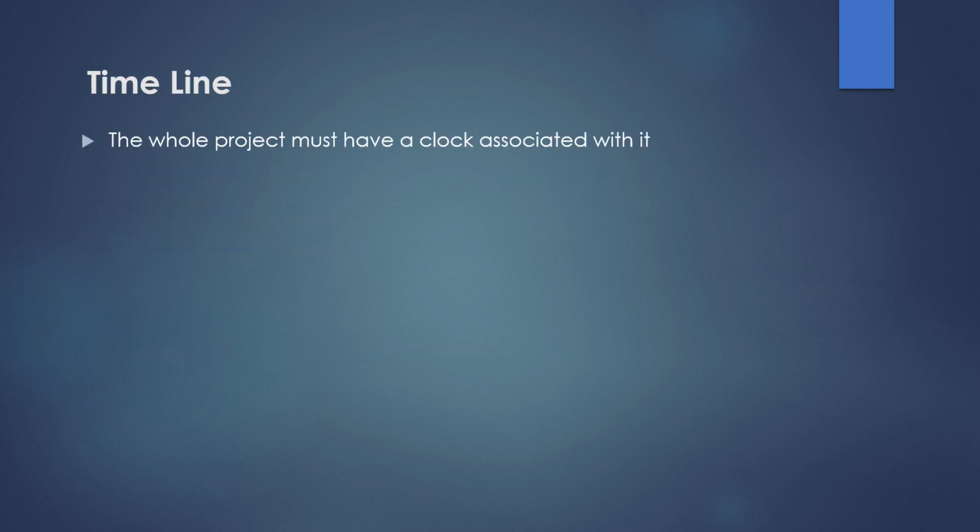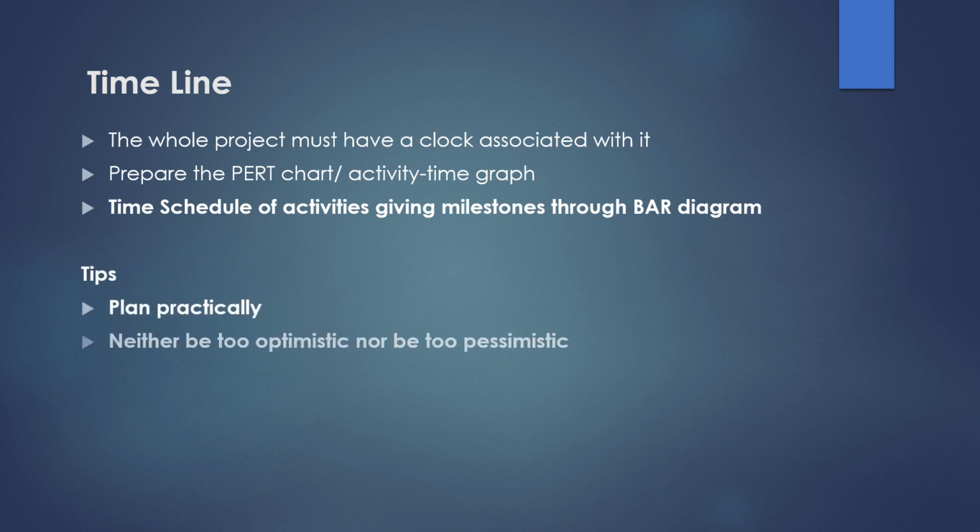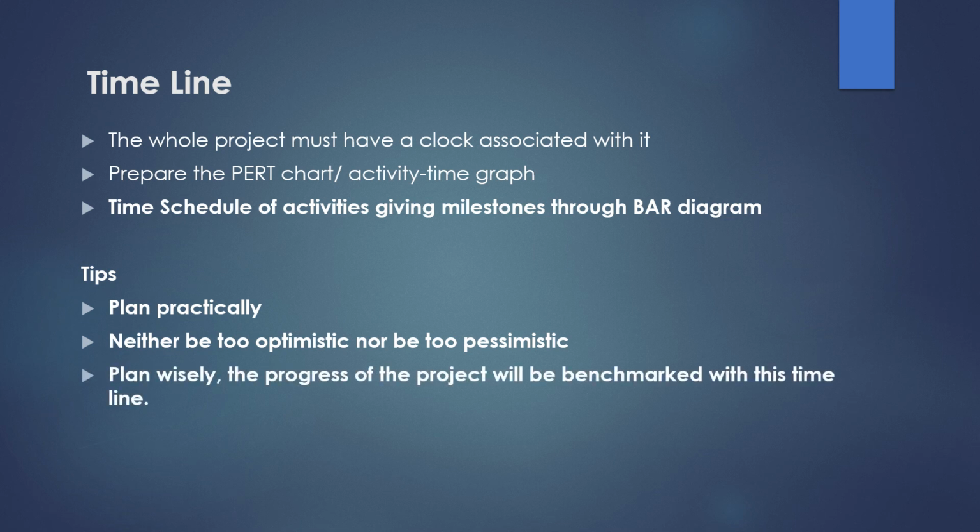Now comes the timeline. The whole project must have a clock associated with it. Prepare the PERT chart, performance evaluation review technique, or activity time graph. Time schedule of activities, giving milestones through bar diagram. What are the tips? Plan practically. Neither be too optimistic nor be too pessimistic regarding timeline. Plan wisely. The progress of the project will be benchmarked with this timeline.